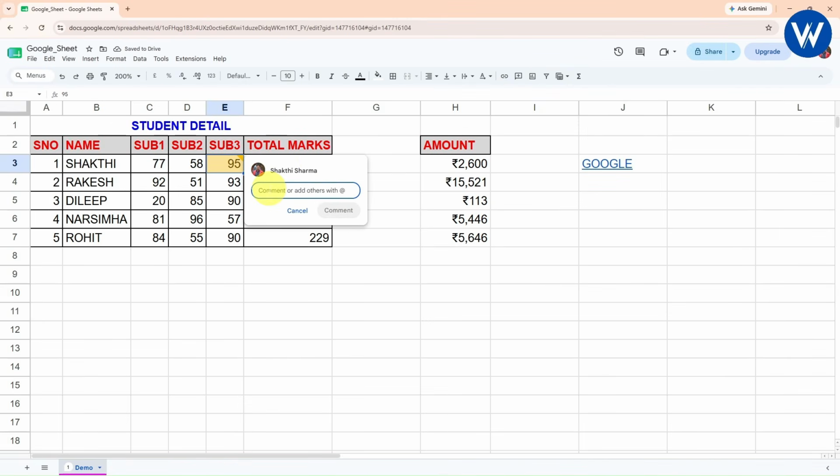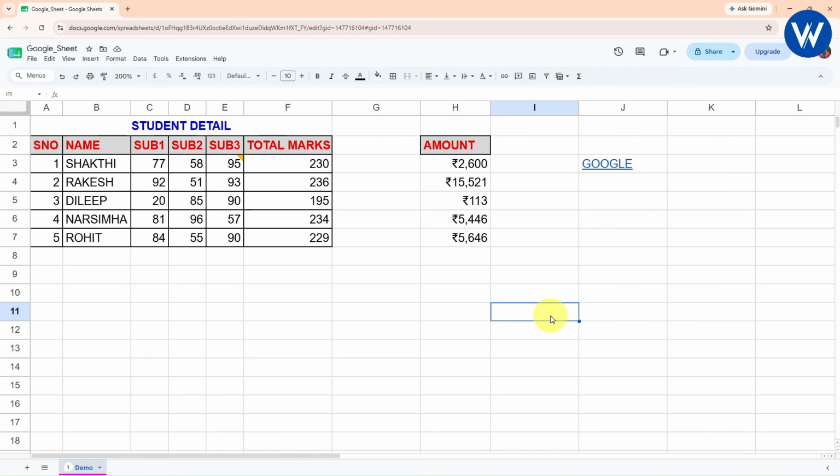Now with the help of this comment, we can add any comment. I will type here maximum marks. Click on commit. So basically when you share this file with someone else, the person can easily see the comment, and the comment is: this is the maximum marks of Shakti for this particular subject, right? In the same way you can add the comment according to you. I hope you guys are understanding.